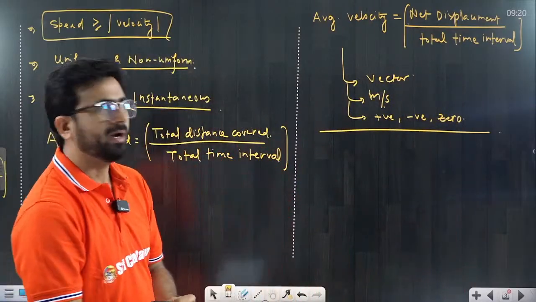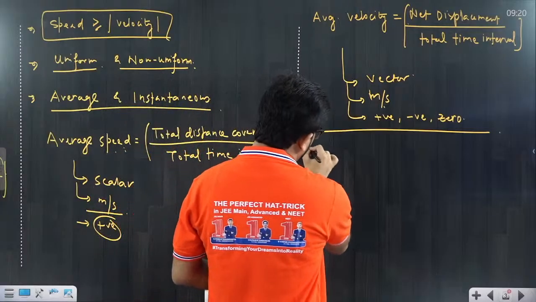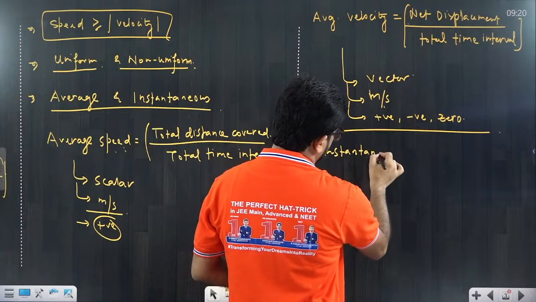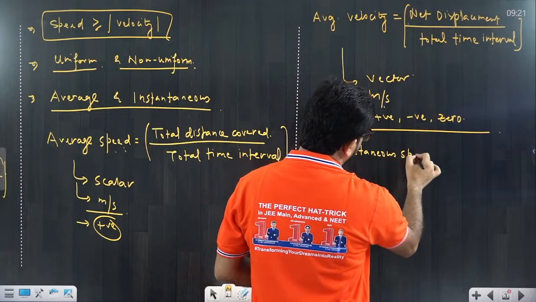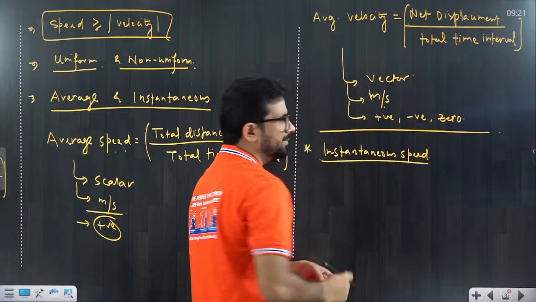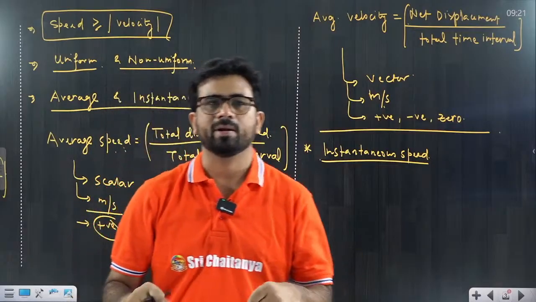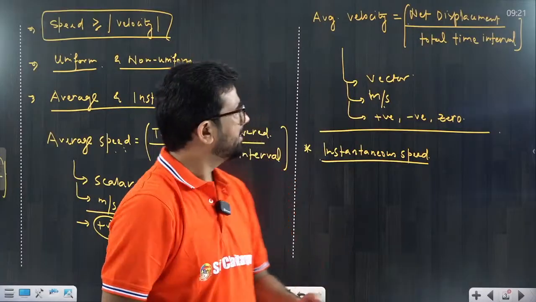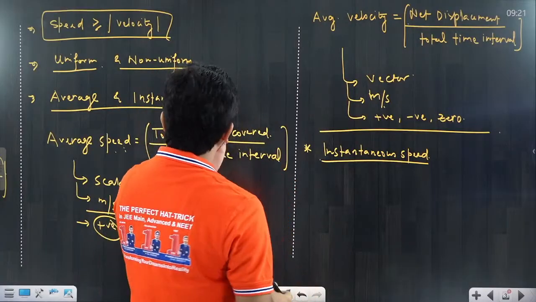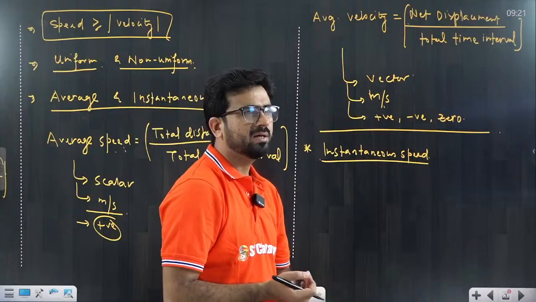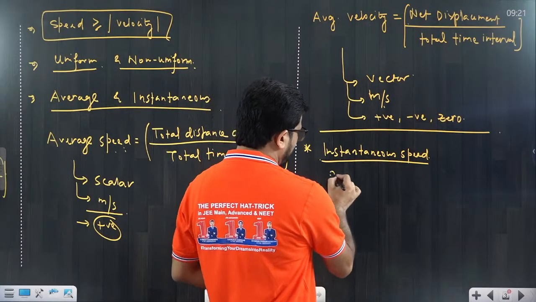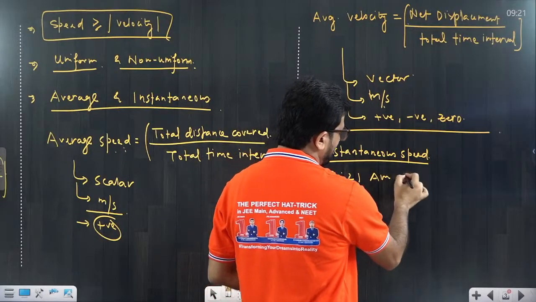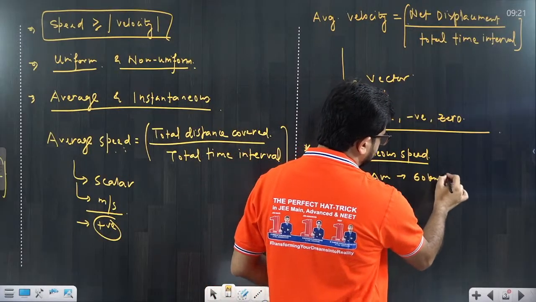Now come to the next point, instantaneous speed. What is the meaning of instantaneous? Suppose I am riding a bike, and the bike is moving. Right now the time is 9:21 AM, and my speed is suppose 60 km per hour.